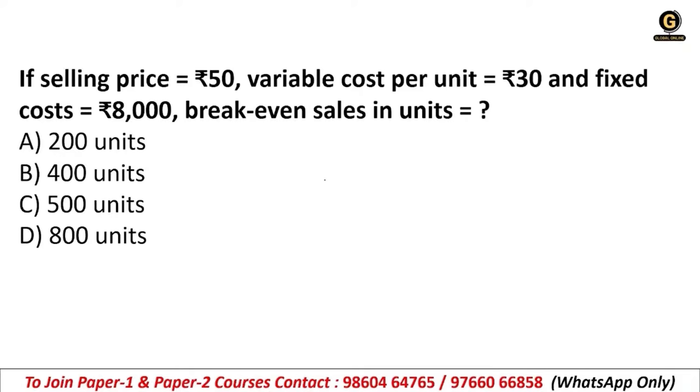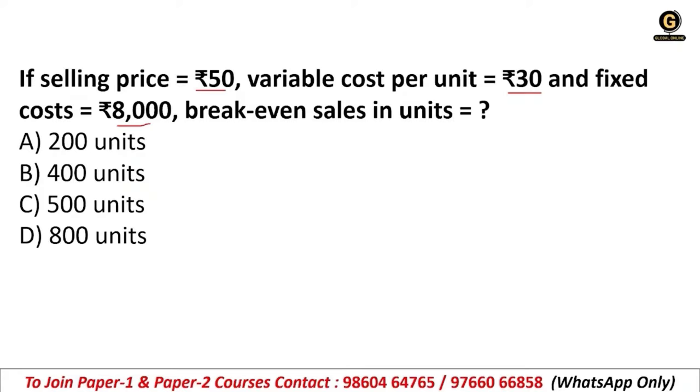So if selling price is 50 rupees and variable cost per unit is 30 rupees, and fixed cost is also given, which is 8,000 rupees, what will be the break even sales in units? Remember, sometimes it will give you in price or it will give you in units, so the formula for both may be different. So always read your question first very carefully and then try to answer.